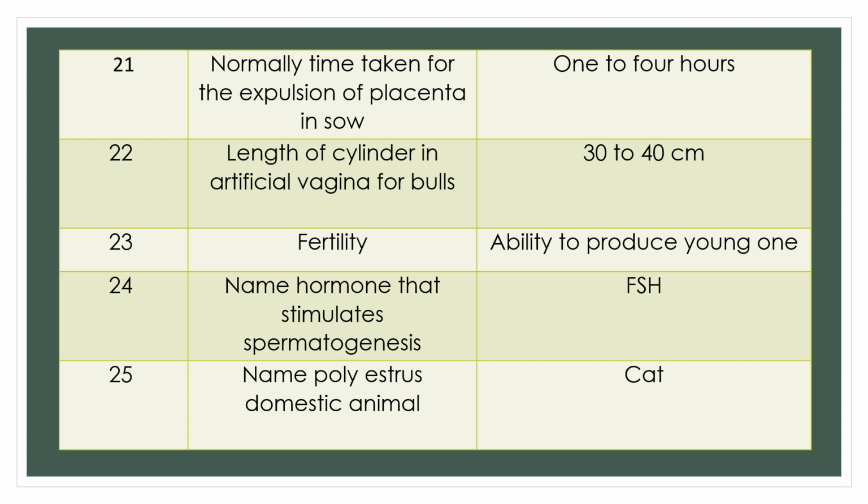Question 24. Name the hormone that stimulates spermatogenesis. Answer: follicle stimulating hormone stimulates the sperm production.